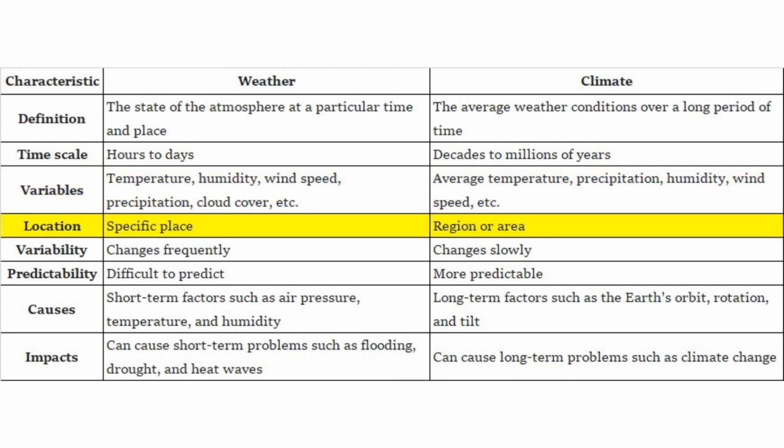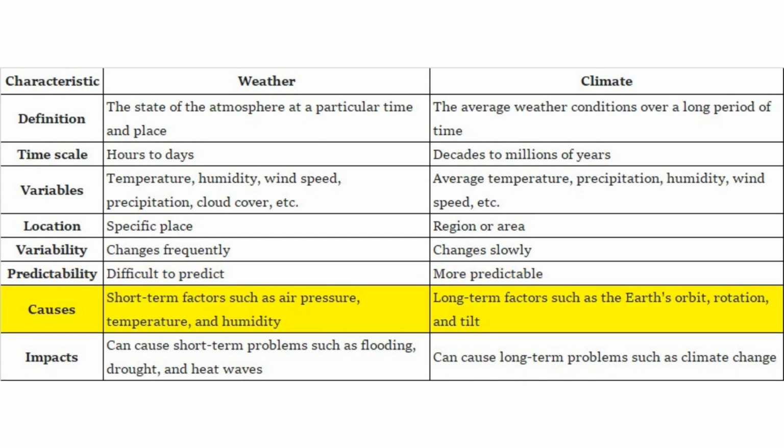Weather is usually observed at a specific place, whereas climate is observed on a large scale, such as a region or area. Weather changes frequently, while climate changes slowly. Weather is much more difficult to predict because it changes frequently, whereas climate is more predictable because it changes slowly.